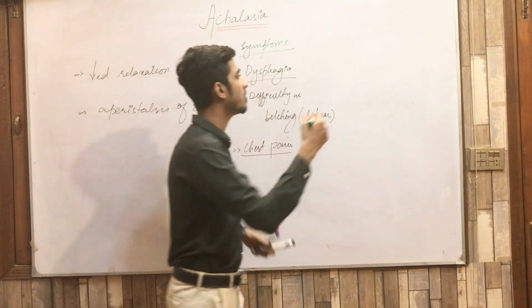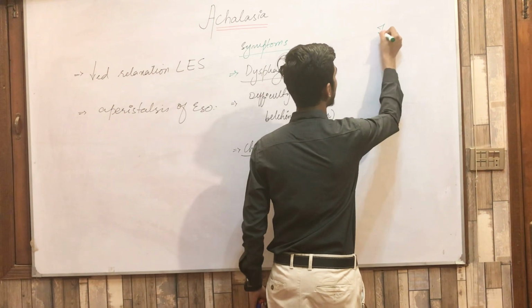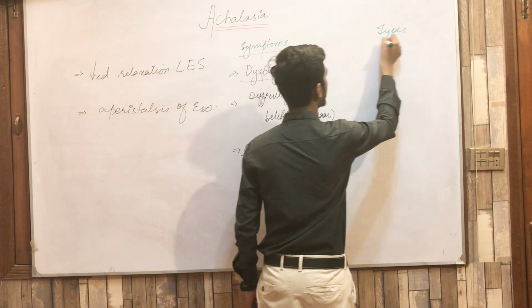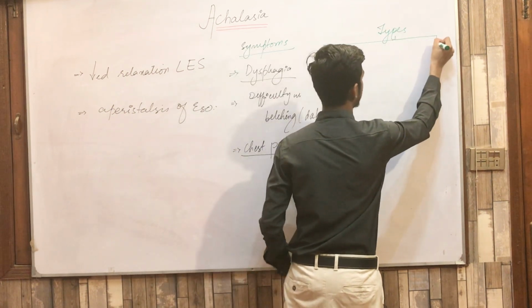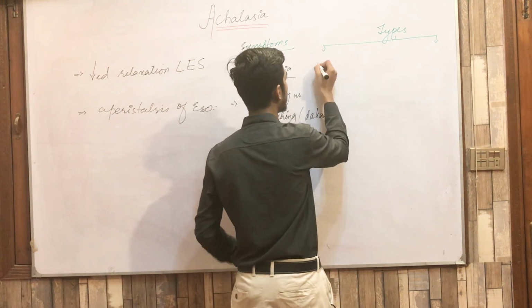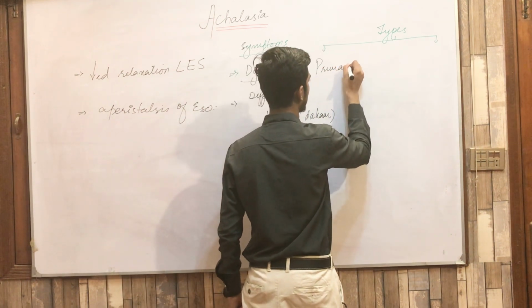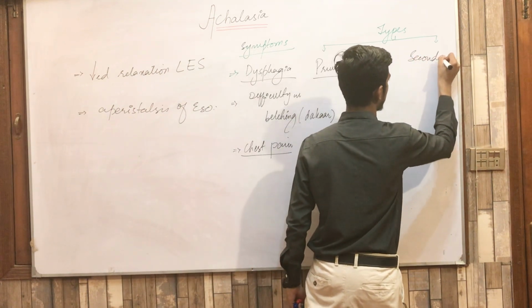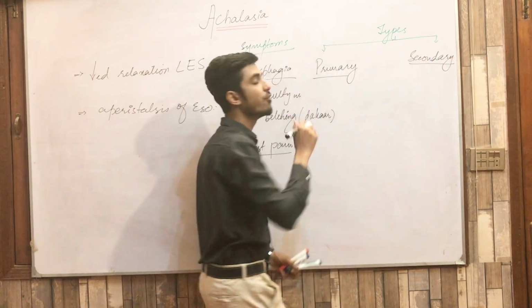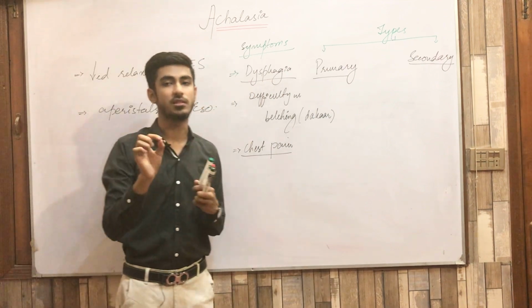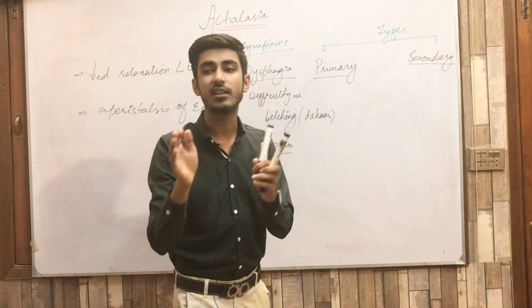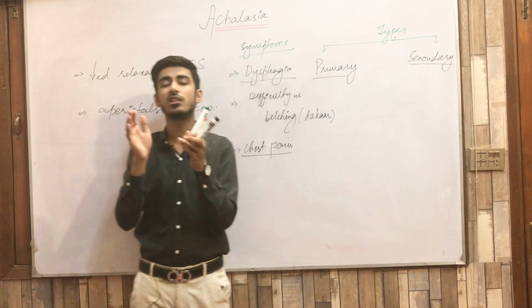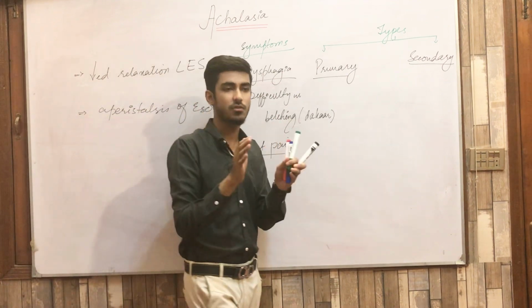Now, on the basis of the cause, we have divided achalasia into two types. Number one is primary achalasia, and second is secondary achalasia. Now remember one thing, whenever the word primary is present, it means that there is a defect within the esophagus, or the defect is related to the esophagus.